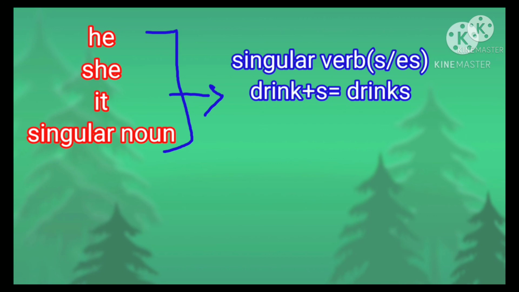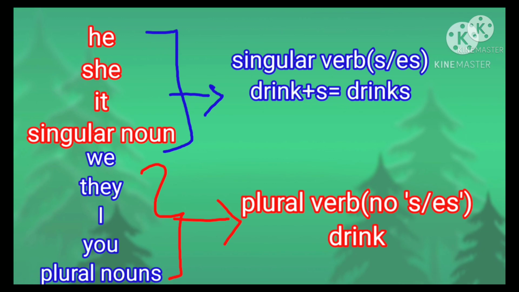That is, with the verb, S or ES is added. While with we, they, I, you, we use plural verbs. That is, the verb does not have S or ES. I hope you understood this section.